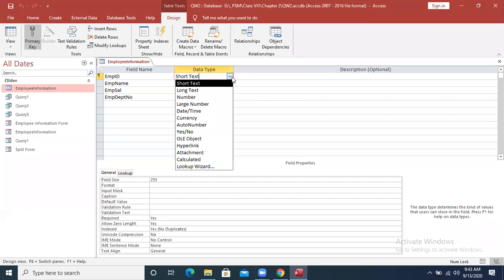Sir, short text, long text, number, large number, date and time, currency, auto number, yes/no, hyperlink, attachment, calculated. Okay, that's good. Lookup wizard is also there. So if I need to store my name, what should I take? Kamlesh.